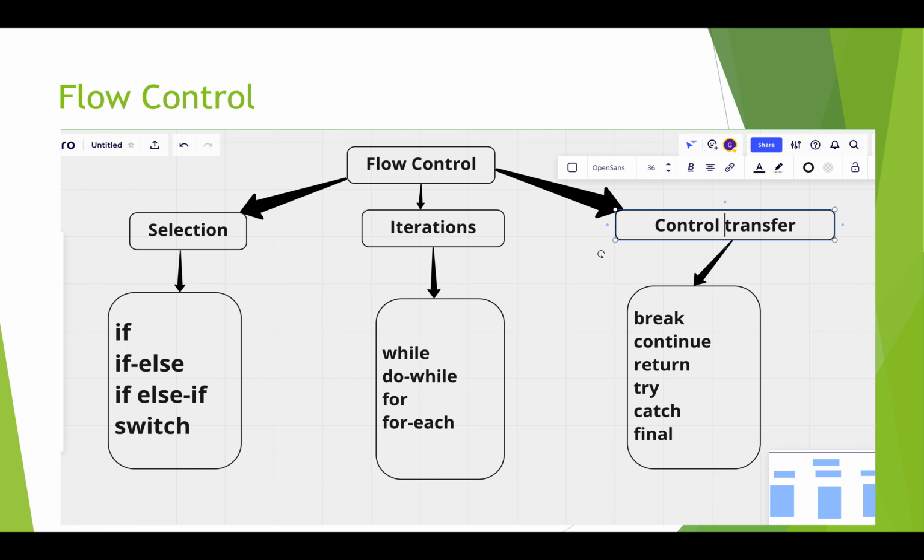Coming to return, the return statement is used to return some value from a method. It can be a string, an object or an integer value. So these are the basic control transfer statements, break, continue and return, which we need to know. Yeah, so this is all about the flow control part.